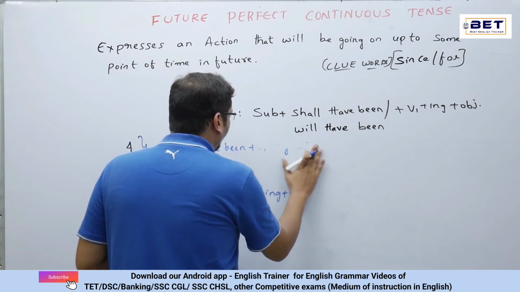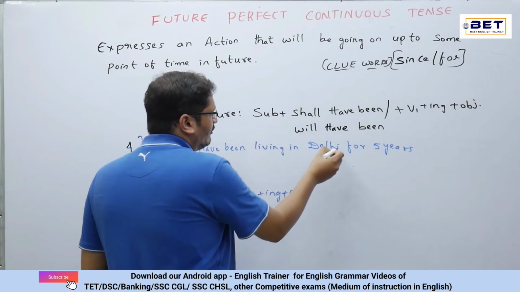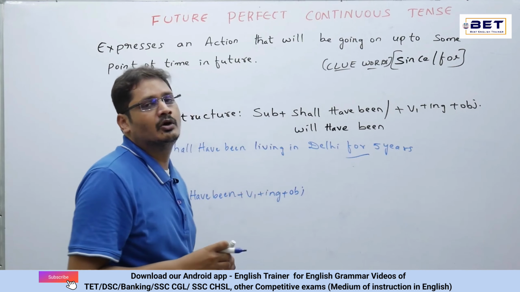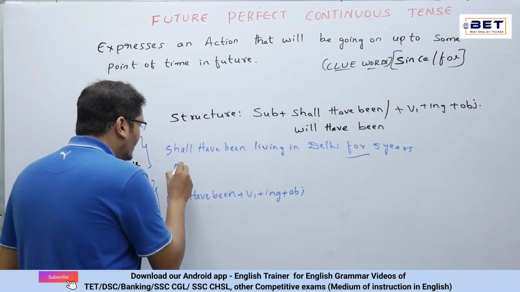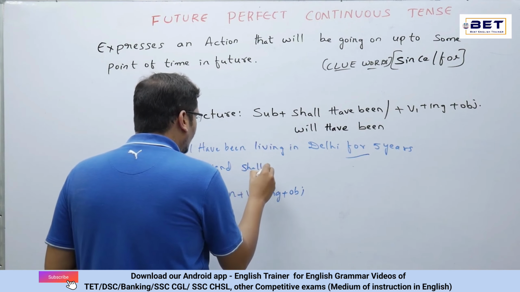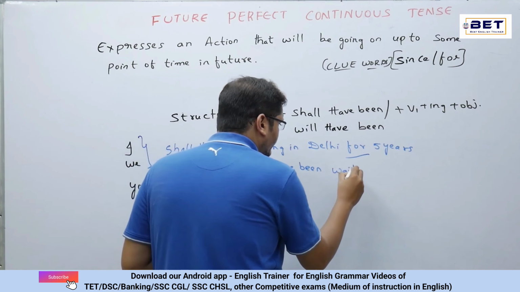For example, I shall have been living in Delhi for 5 years. Now for is the clue word over there. Let's make one more example by using since. For example, my friend shall have been waiting since morning for IPL tickets. Now here we have since. That's the since morning over there. In this fashion, we'll be making examples by using since and for.